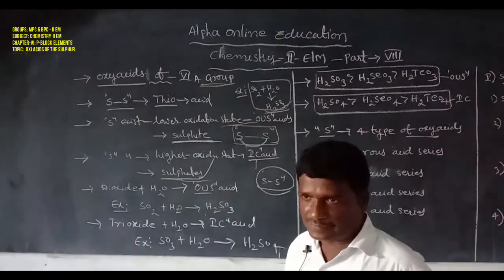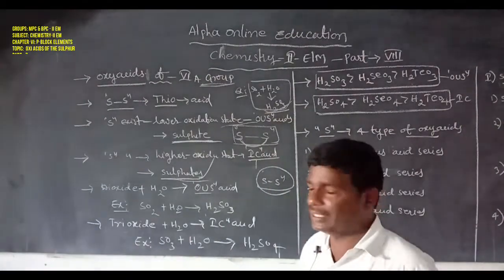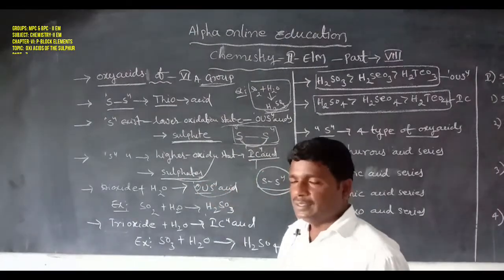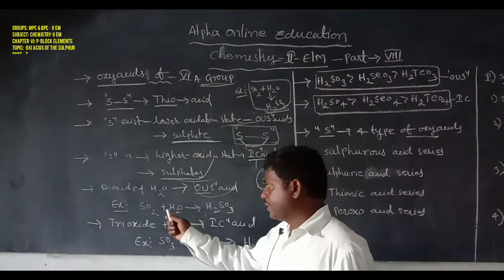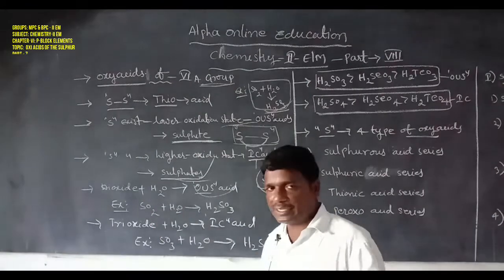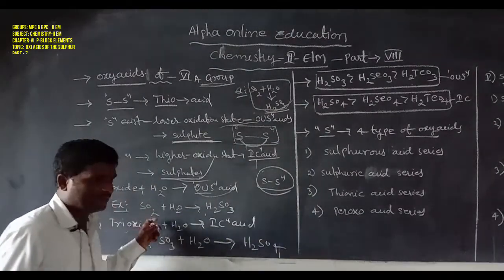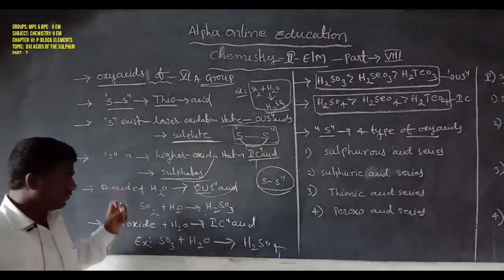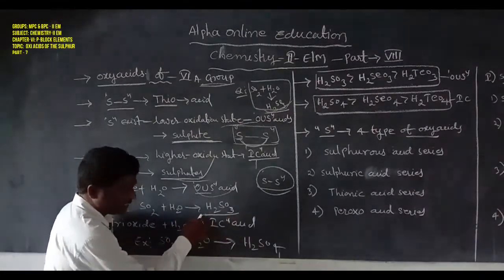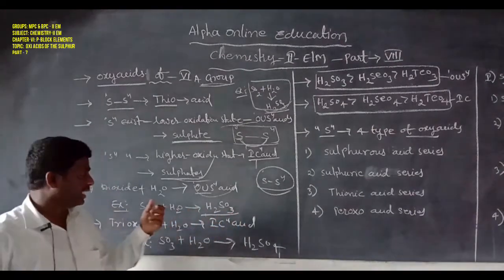Next, dioxides dissolve in water to form an acid. For example, sulfur dioxide. Di means two oxygen atoms react with sulfur to form sulfur dioxide. Sulfur dioxide dissolves in water to form sulfurous acid, H2SO3.